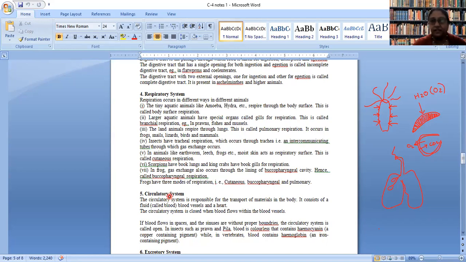Now the frogs are the kings because they can have respiration via lungs, that is called pulmonary respiration. They can breathe via buccopharyngeal respiration. They can have cutaneous respiration. And let me add, when they are in the tadpole stage at the initial phase of their life cycle, they respire via gills too, because tadpoles are aquatic animals. They can respire via gills only. Okay.